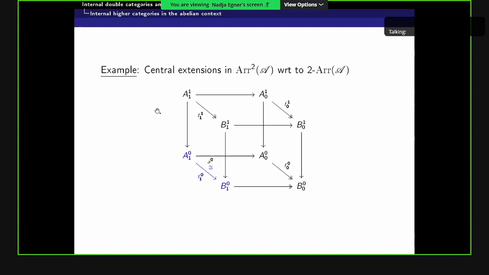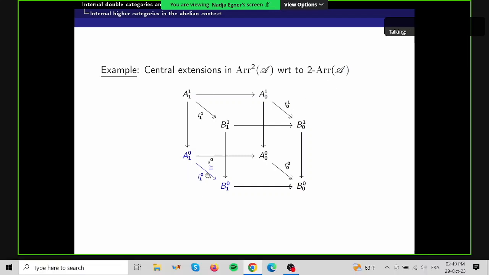So now we know the central extensions of the double arrow category with respect to two arrow A, for which here we get an isomorphism between the objects in the left bottom corner, and the other morphisms are arbitrary epis. And we can also construct very easy examples to see that there are central extensions which are not trivial. So for trivial, we would also have that F00 must be jointly monic with the cokernel of A0.